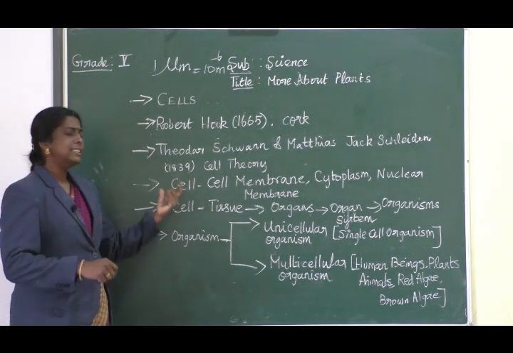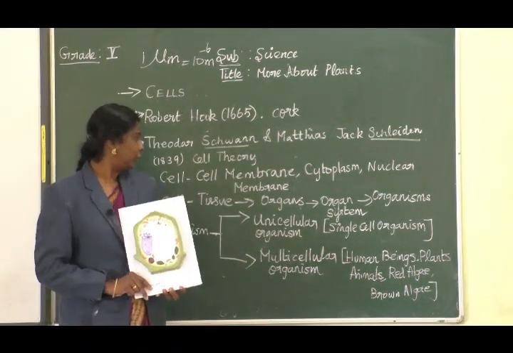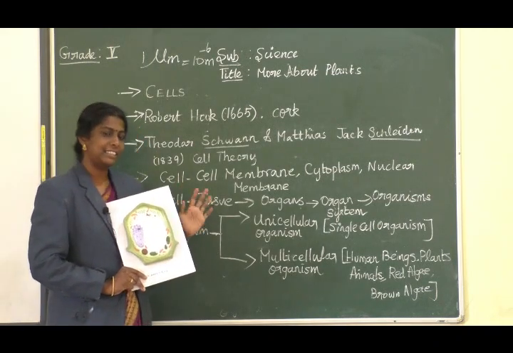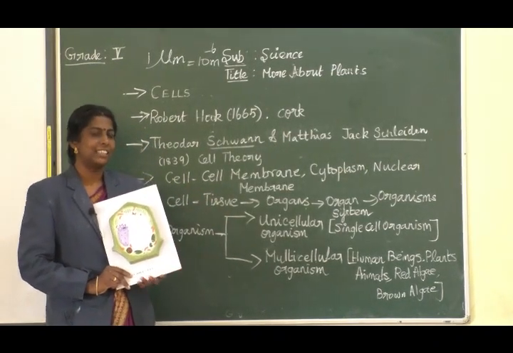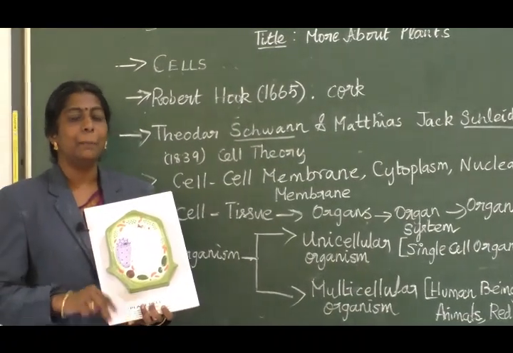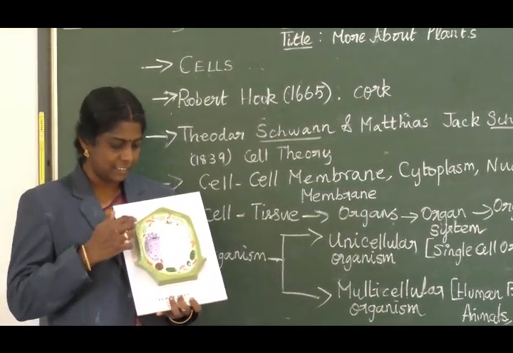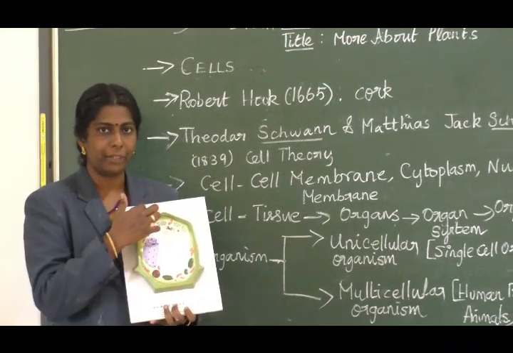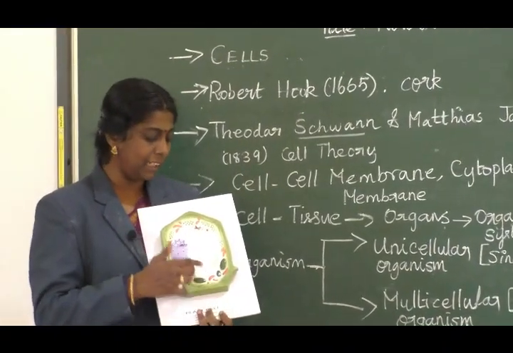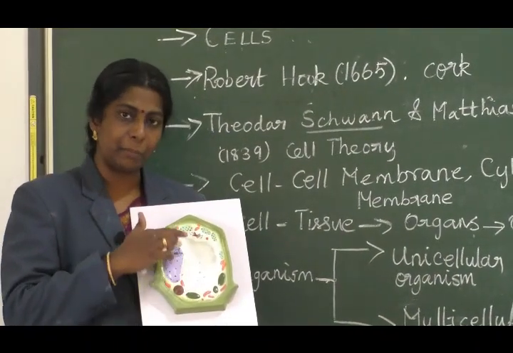So, what does this cell have? What content the cell has? In general, cell mainly has 3 parts. The outermost covering, cell membrane, and the inner cytoplasmic matrix.